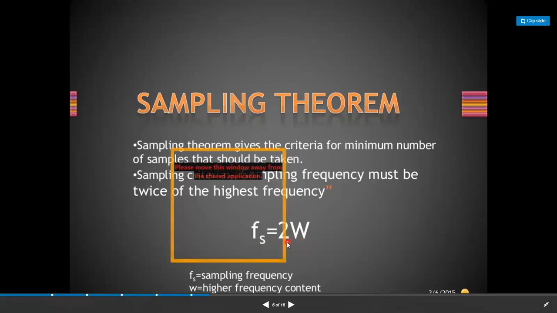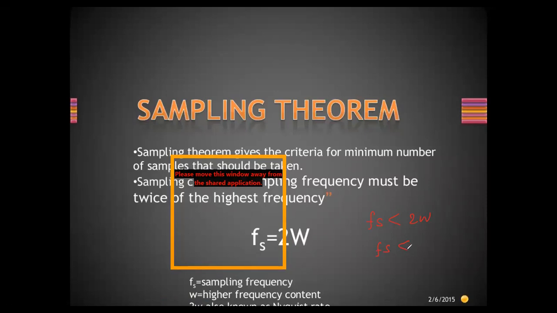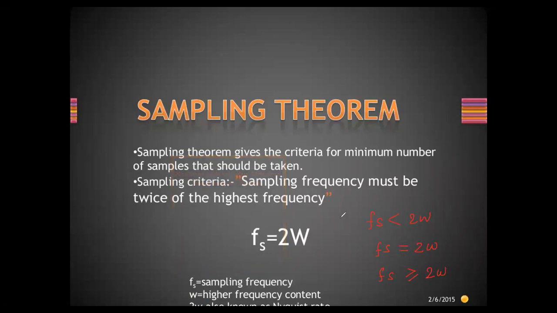If this equation is not followed, what are the other possibilities? Sampling frequency is less than twice omega, sampling frequency is equal to 2 omega, and sampling frequency is greater than 2 omega. Which is the best possibility? This is possibility 1, possibility 2, and possibility 3.